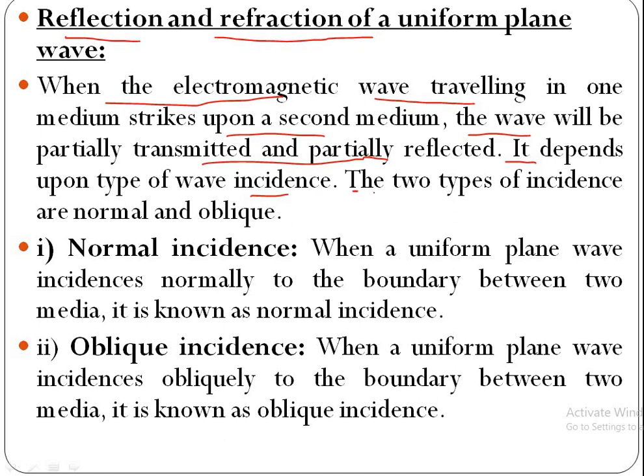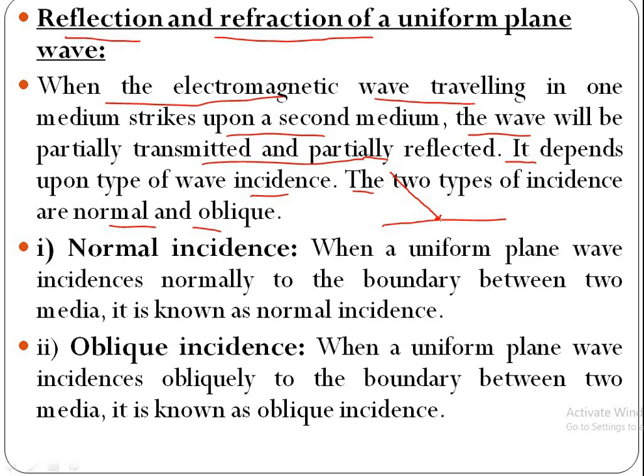The two types of incidence are normal and oblique incidences. For example, this is boundary and wave is incident on boundary like this.